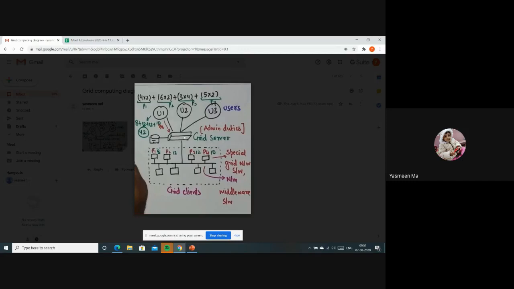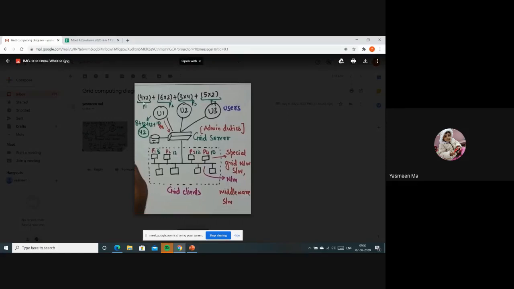With the help of these grid servers, whenever user 1, user 2, user 3 come and utilize the services, whenever a user requests any information, the work gets distributed among the systems, each performing the task. For example, say we want to perform a calculation: 4 into 2, plus 6 into 2, plus 3 into 4, plus 5 into 2. So we'll see how desktop computing performs this.